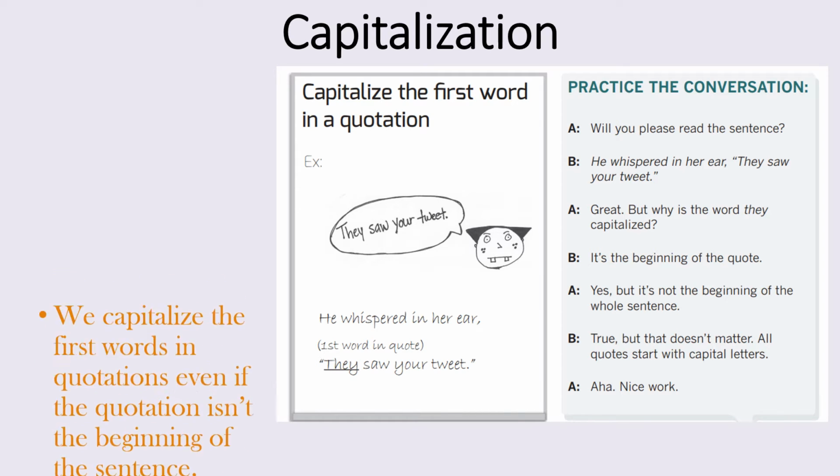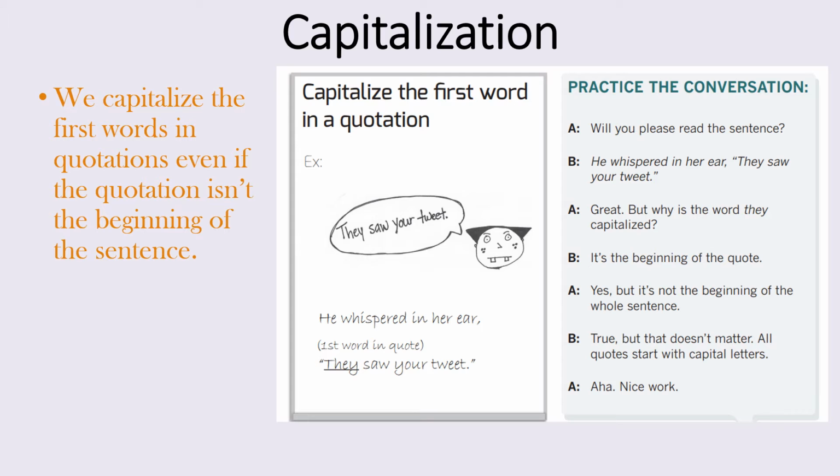We also capitalize the first words in quotations, even if the quotation isn't at the beginning of the sentence. So take a look at the sentence. We whispered in her ear, They saw your tweet. So the word they is capitalized because it's the beginning of a quote. Even though it's not the beginning of the whole sentence, it doesn't matter. All quotes start with capital letters.